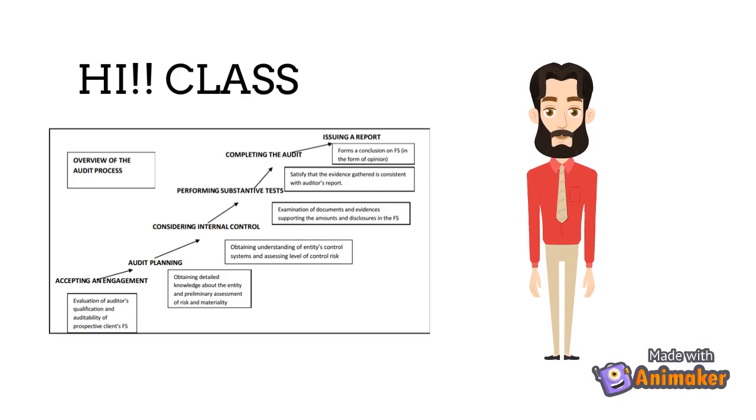Today I am going to discuss consideration of internal control. But before that, let us first have a recap. In our previous discussion, the audit process has 6 steps. We already discussed accepting an engagement, the things to be considered before accepting. And last time we already discussed audit planning and its importance to our audit engagement.